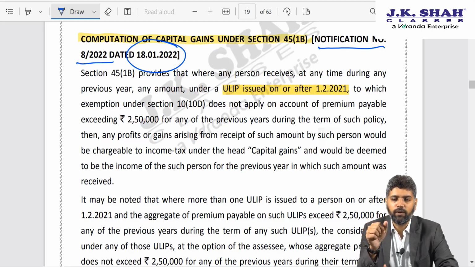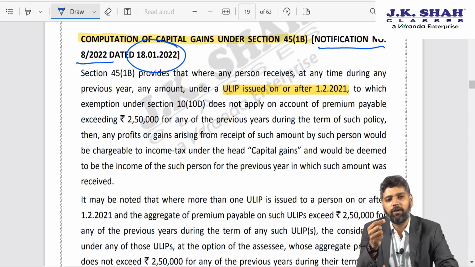Government was also mindful that in India, people would try to again find a loophole by making sure that they break down the policies in such manner that no individual policy premium would exceed 2,50,000. So let us say I want to invest in a ULIP where the premium is 3 lakhs. Then instead of purchasing one ULIP of 3 lakhs, I would break it down into two ULIPs of 1,50,000 each. Even that should not be possible.